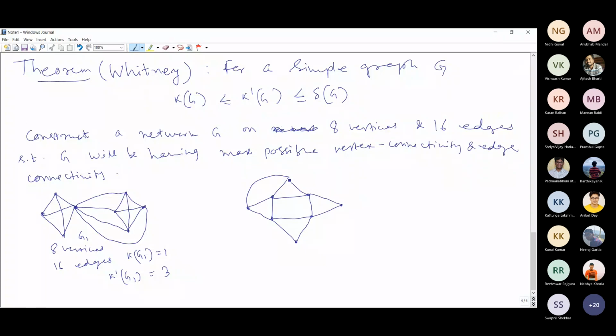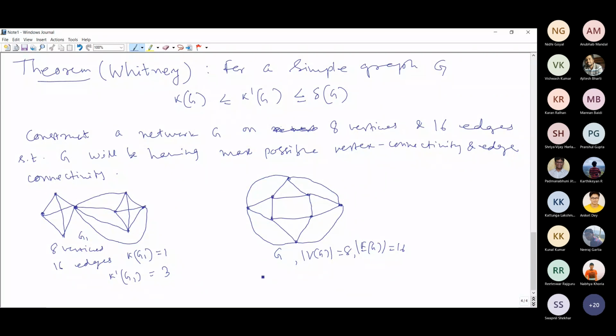This network also has 8 nodes and 16 links. For this graph G, the number of vertices is 8 and the number of edges is 16, which meets our requirement.